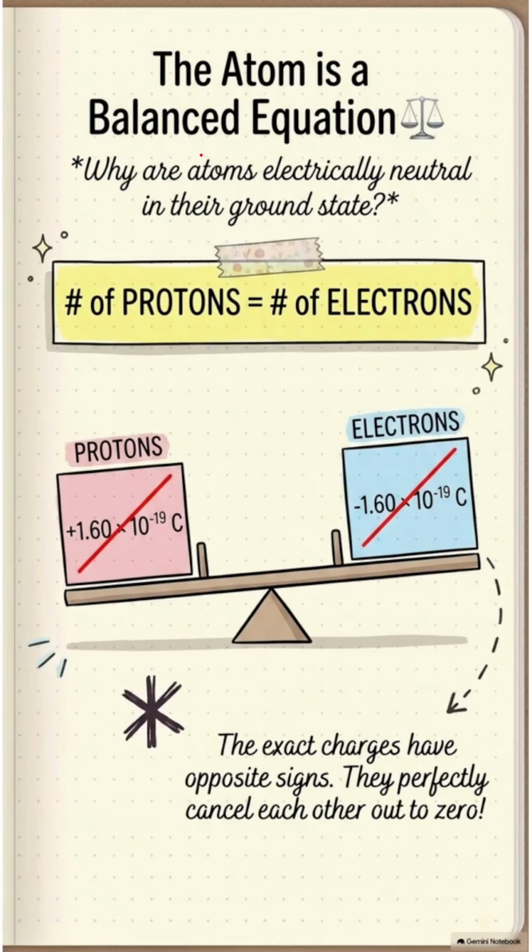So an atom is a balanced system. Why is it so balanced? Why is it electrically neutral in nature? That can only happen when the charged bodies carry charge of the same magnitude but with opposite signs. That's why they cancel out each other.